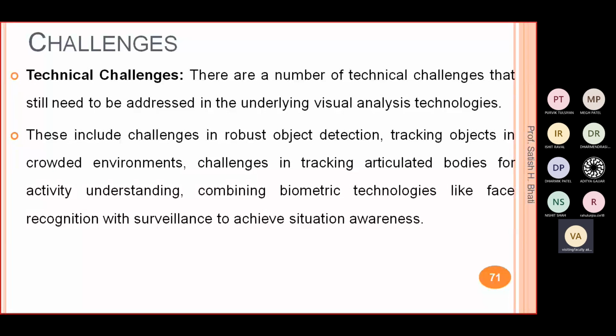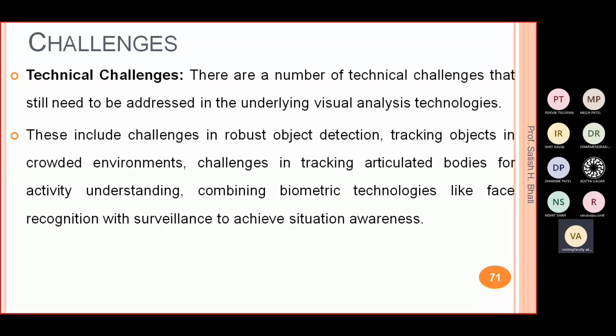Then we have the challenge of tracking an object in a crowded environment. For example, you want to find some person. You have the description, like the person has this kind of height, or this kind of body structure, or has a cap or some suitcase. If you have video of a crowded environment, then that becomes a difficult thing. So that is also one challenge.